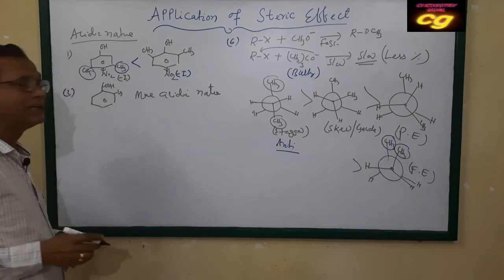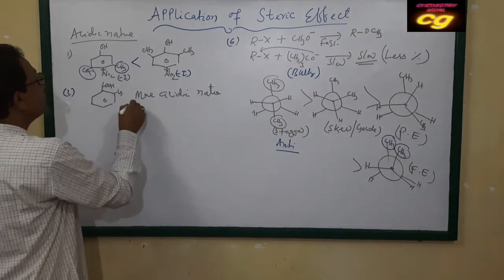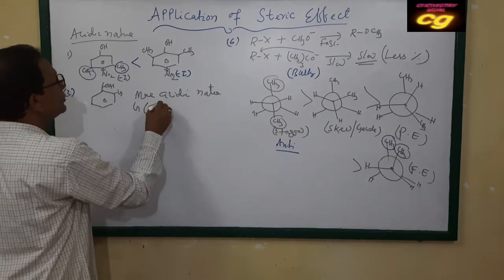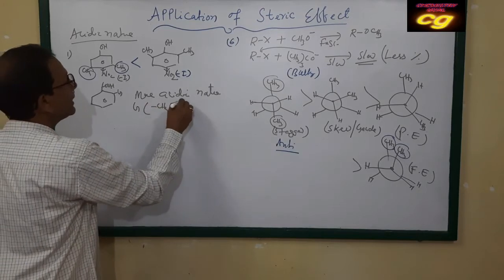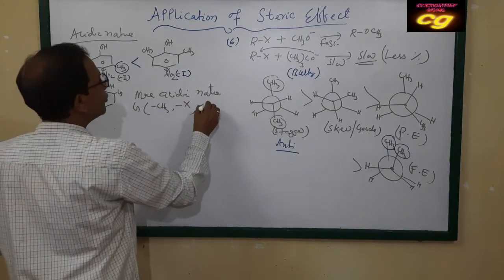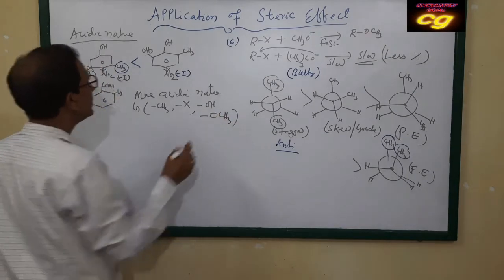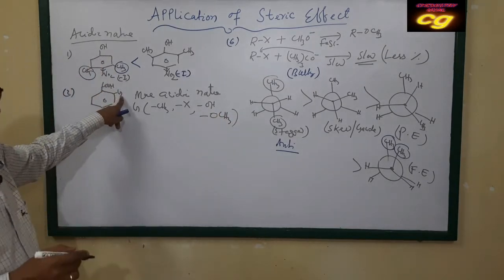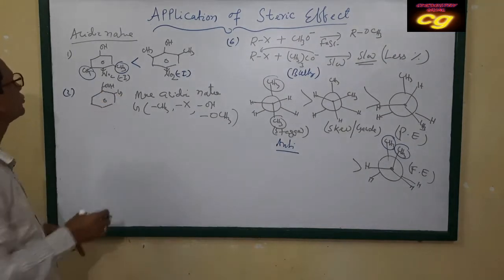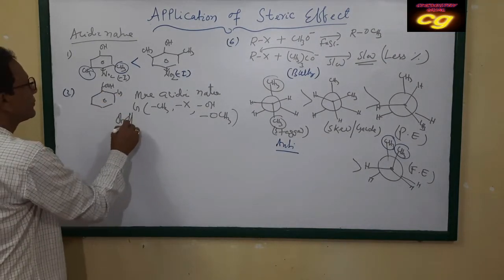What are the G? If G groups are methyl groups and halo groups, then OH groups, then OCH3 group, if attached at the ortho position, this is called the ortho effect.